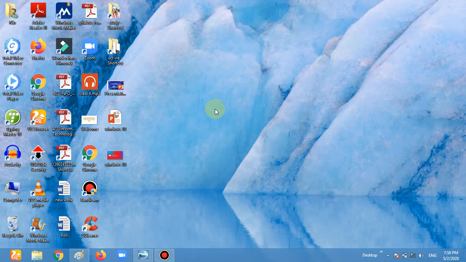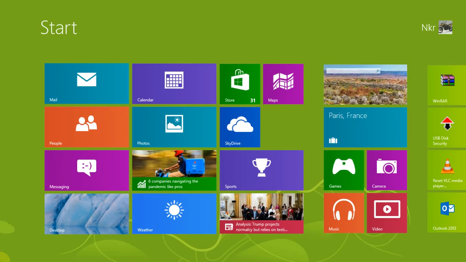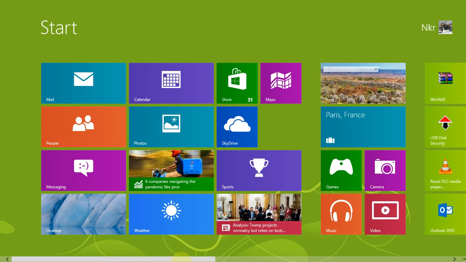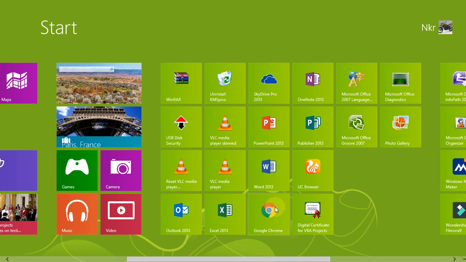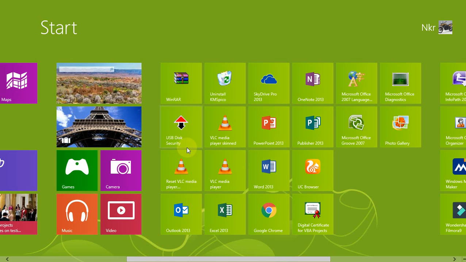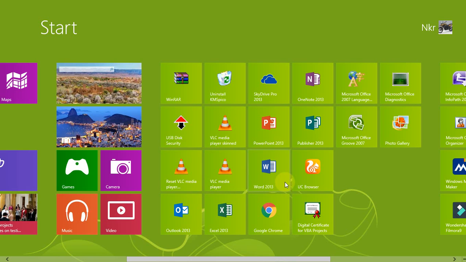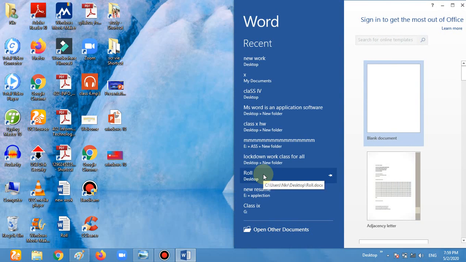Now the last topic, the live tiles. Actually I am using Windows 8 on my PC this time. So for the live tiles I am going to this area, the start menu button, and look, there are the live tiles. Every box represents a program, known as tiles, and these are the live tiles. Why are they live tiles? Because every box represents a program. For example, this one represents the VLC player, this one the MS Word, this one the UC browser. So I am going to open one of them. I am using the word processor. Now the word processor is on with the help of live tiles.